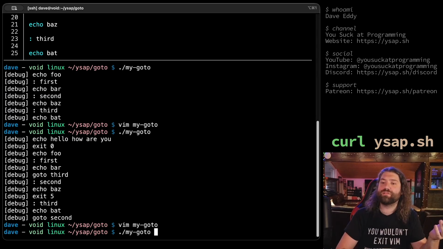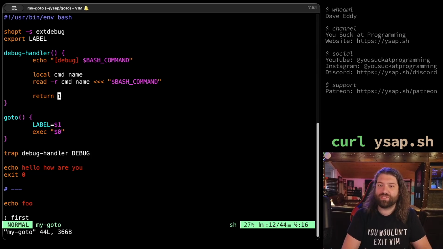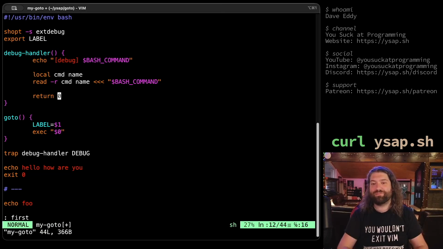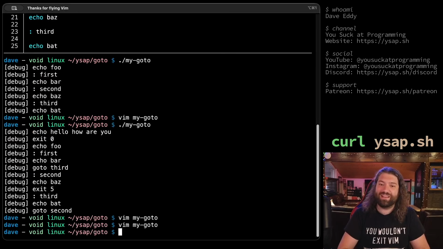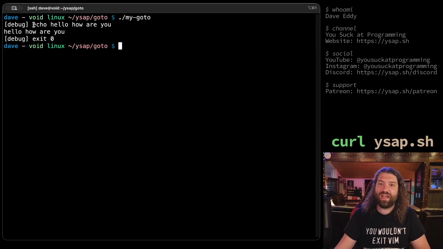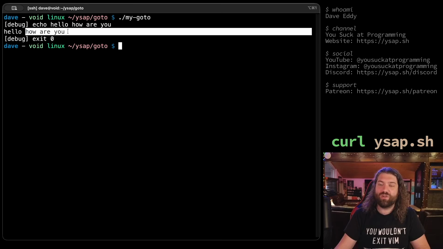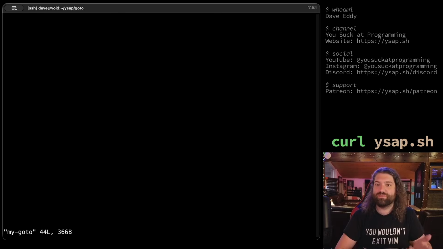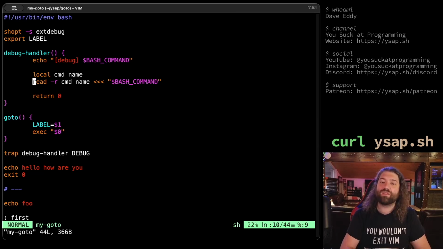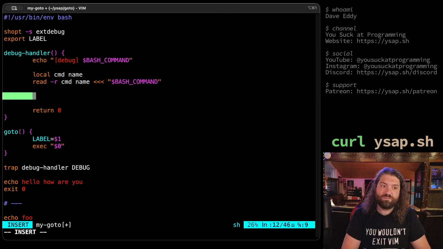Oh, right. We tried to run exit 0, but it didn't actually run because we returned a failure status code. Let's return a 0 here. Let's stop stopping things from running. It's a little bit confusing, but echo, hello, how are you? So this is the whole command. We're gonna get command as hello and how are you will be the rest of the stuff. So we're basically splitting it up based on arguments. That way we can look for a colon command.